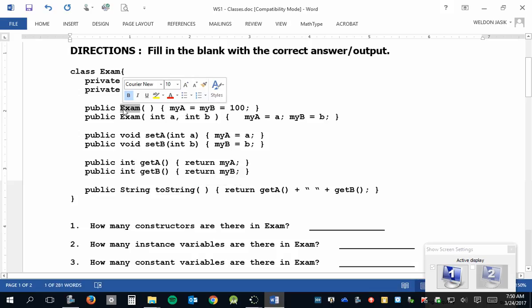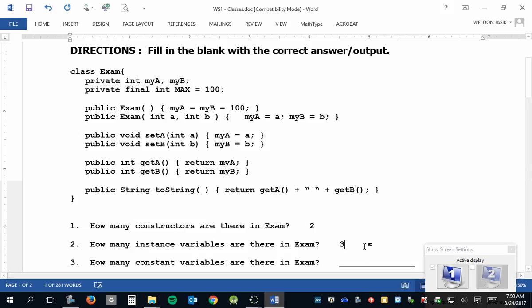A constructor has to match the name of the class and not have a return type, because it can never return anything. Okay? So that would be a 2 for that one. Instance variables, there are 3 up here. Okay? These all count as instance variables. My A, my B, and max are all instance variables.